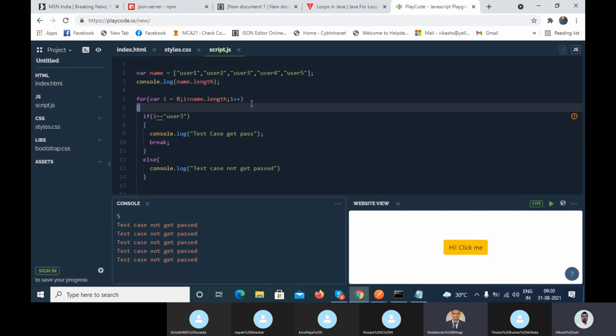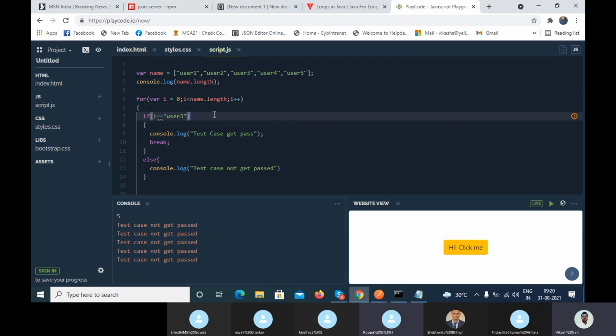I think by index we should sort out, not by length. Sir, by index we can find user 3 using index. But here I think in the if condition, it should be name of I, right? Let's try to make it simple, it is the wrong code which I have written.